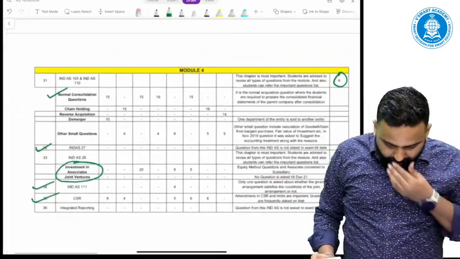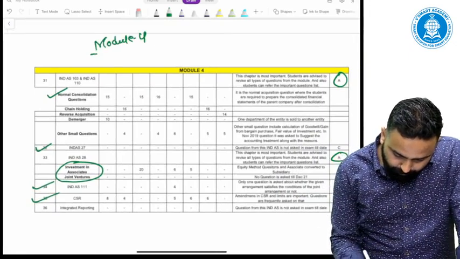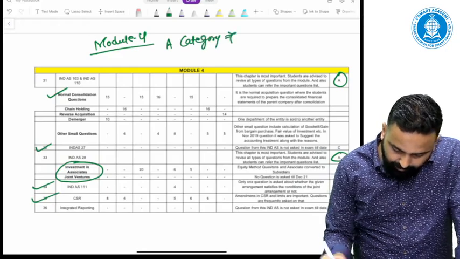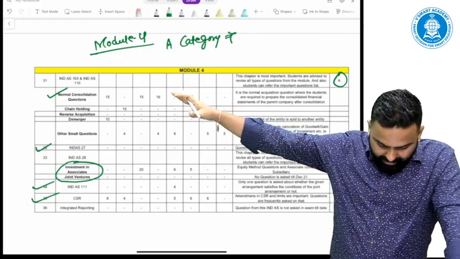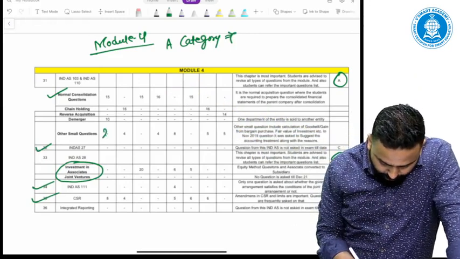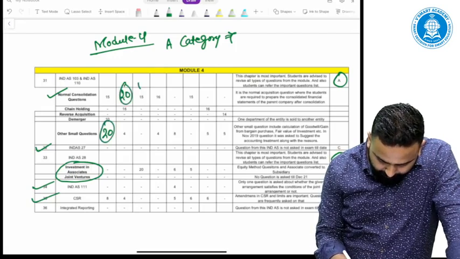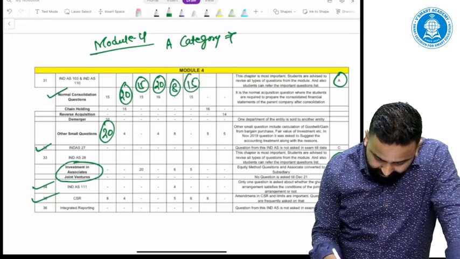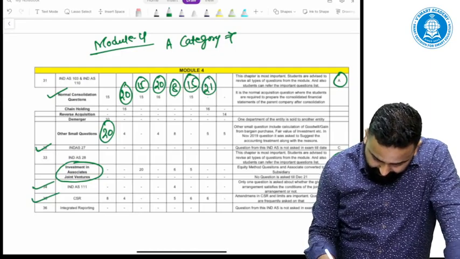If we talk about this Module 4, A category topics are around, on an average, 15 marks or 20 marks. Business combination: 20, 20 again, 15 only, 20 again, 8 only, 15, 21, wow, and 19.